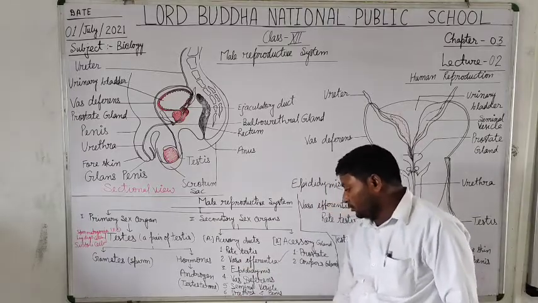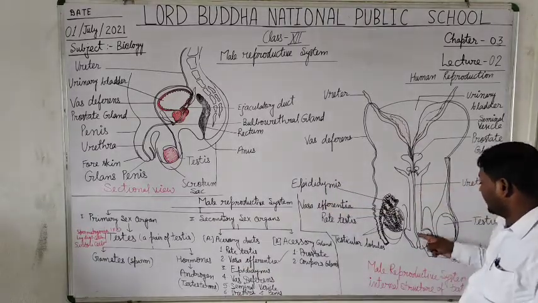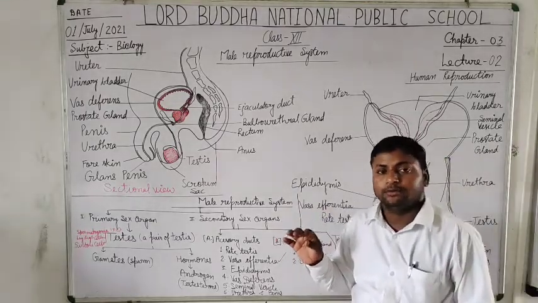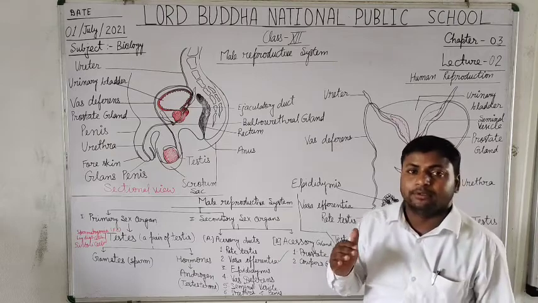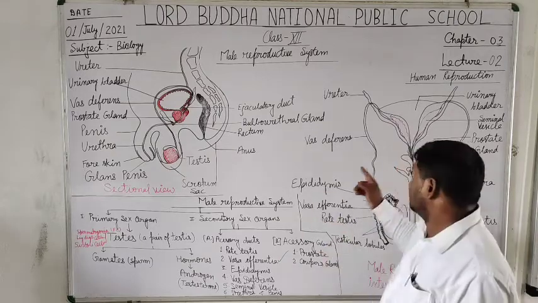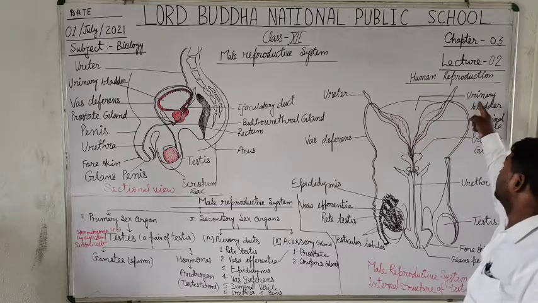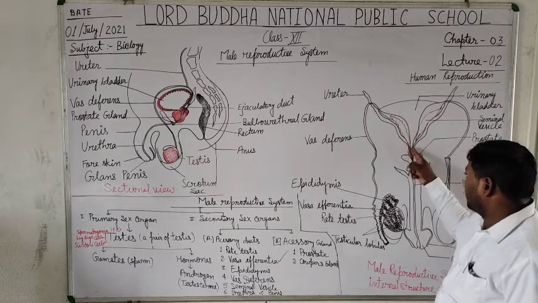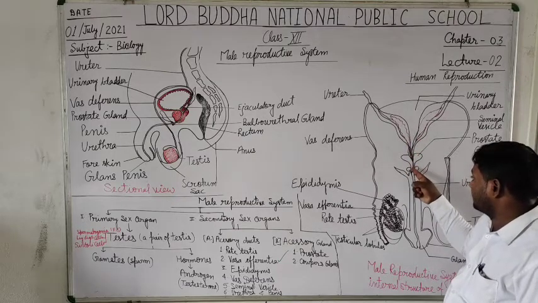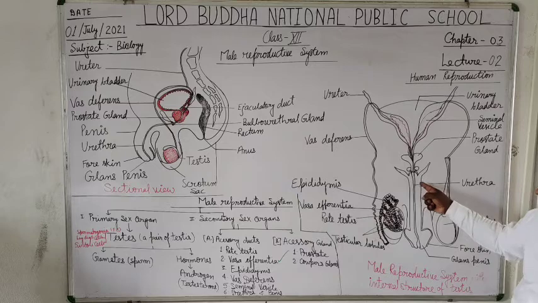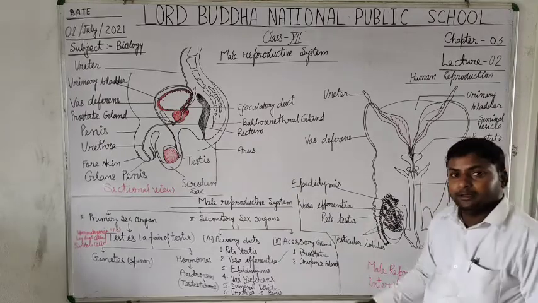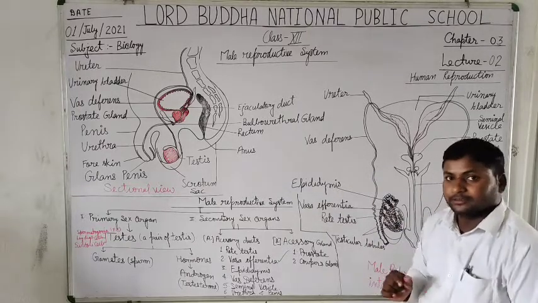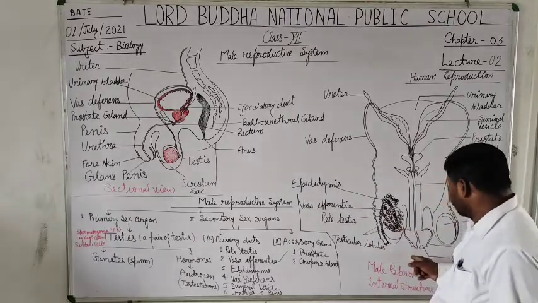If we are talking about the urethra, this is the urethra that is helpful in removal of the nitrogenous waste urine that it receives from the urinary bladder, and it also opens from the seminal vesicle and carries the semen from this canal during copulation or insemination.